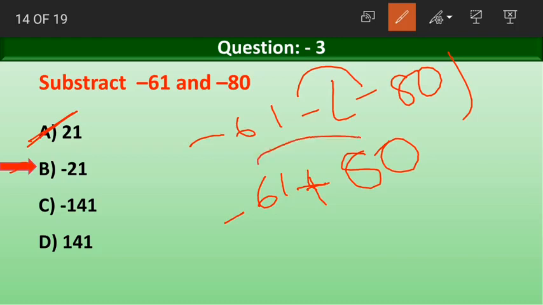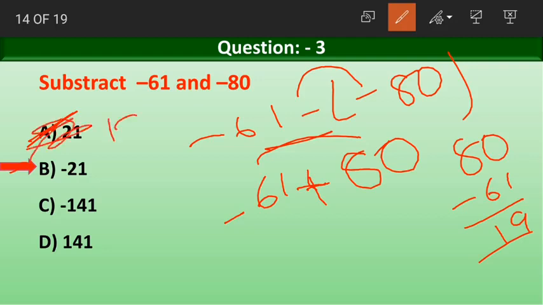If we write this in subtraction form, 80 minus 61. 80 minus 61 means the normal subtraction we do. 80 minus 61 gives us the answer of 19. Oh sorry, it is not 21, it is 19. I just looked. Sorry, the option given here is wrong. The correct answer for minus 61 minus of minus 80 is plus 19.